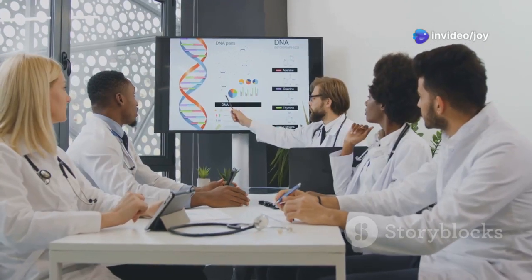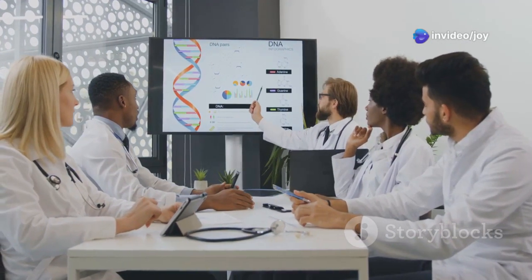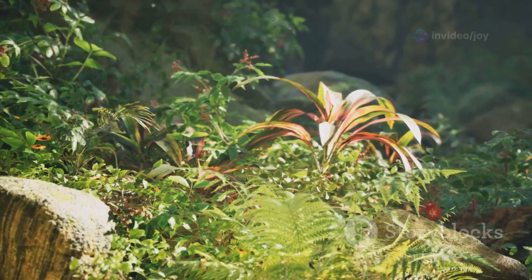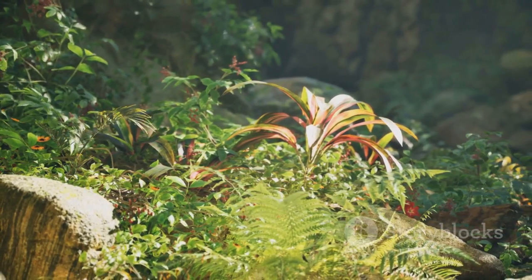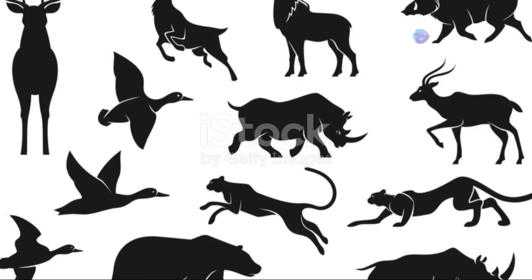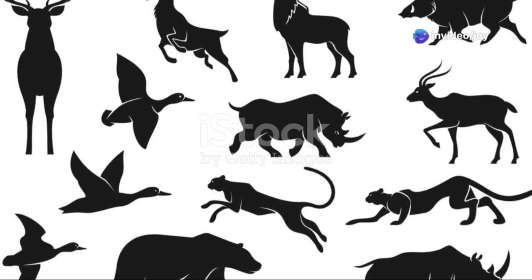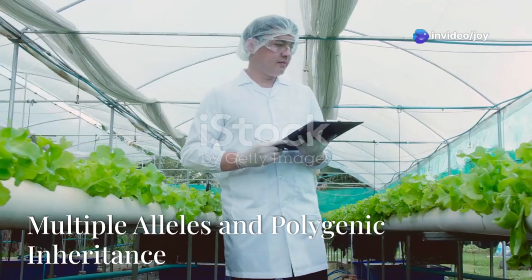Codominance challenges the notion that one allele must always dictate the phenotype. Instead, it showcases the ability of alleles to coexist and express their respective traits in harmony. This intricate interplay of genes adds to the remarkable diversity of life.